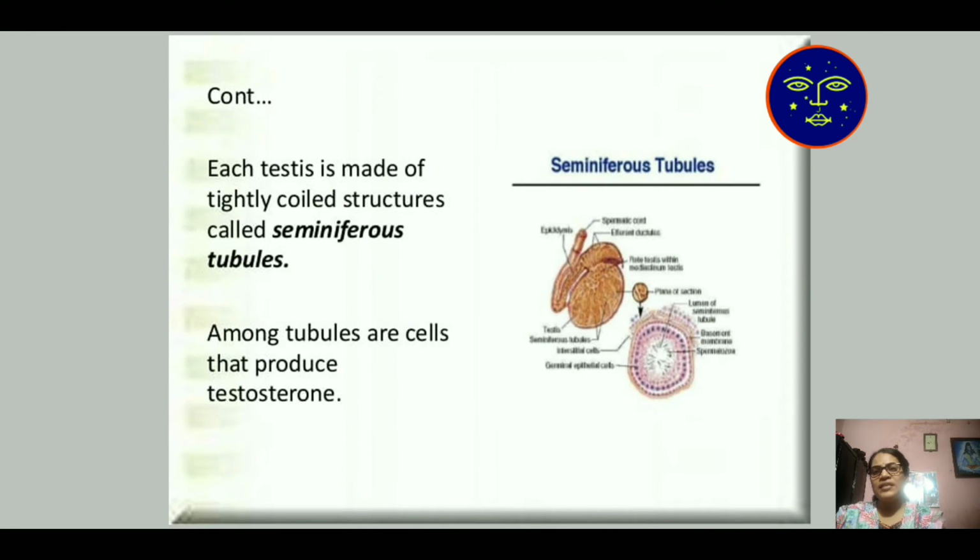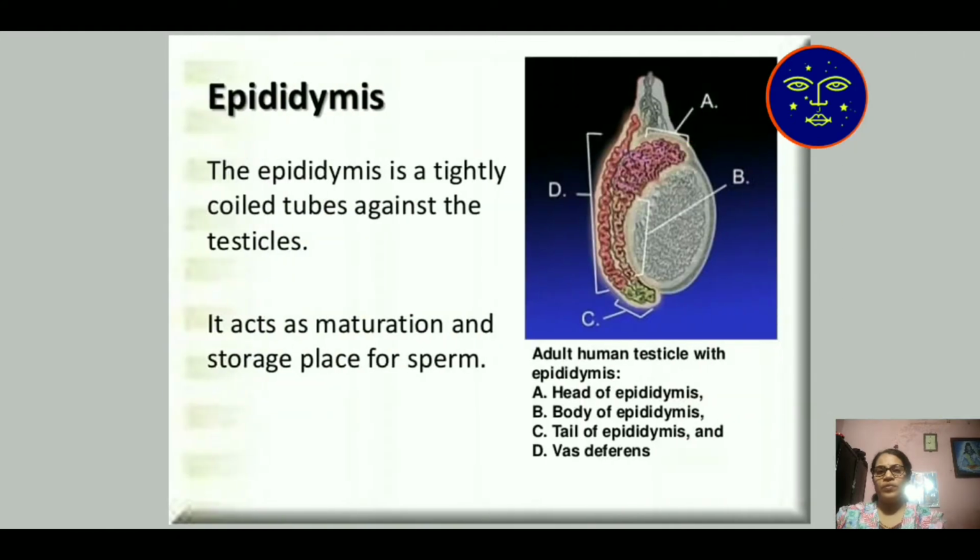Each testis is made up of tightly coiled structures called seminiferous tubules. Among the tubules are cells that produce testosterone. Testosterone is known as the male sex hormone, which mainly controls all the sexual characters of the male. Then this is the epididymis.